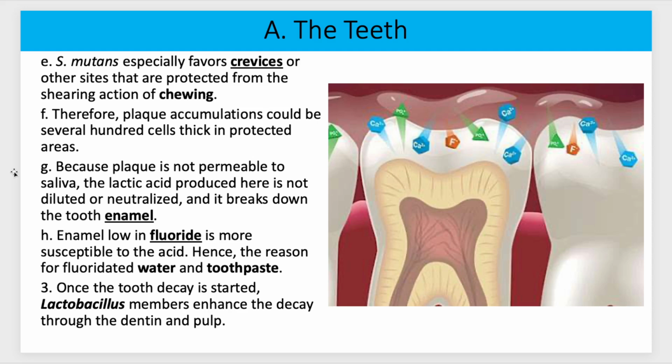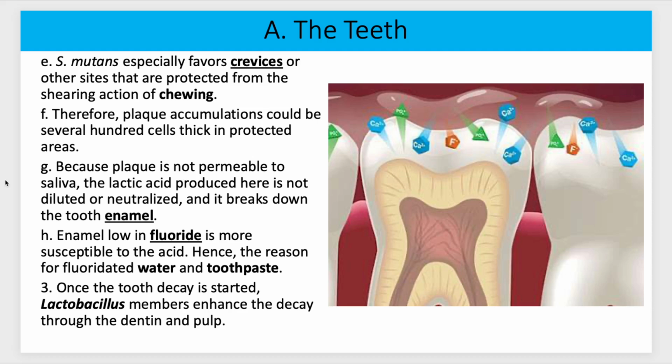So there's usually not very much plaque and tartar where the grinding of our teeth is because it's getting knocked off. Now, saliva does have neutralizing compounds for the lactic acid, but unfortunately, plaque is not permeable to that saliva. So it's not going to be able to actually get through that plaque to be able to neutralize the acids that are produced underneath. That's why it's so important to get routine teeth cleanings so they can get that plaque and tartar off your teeth.